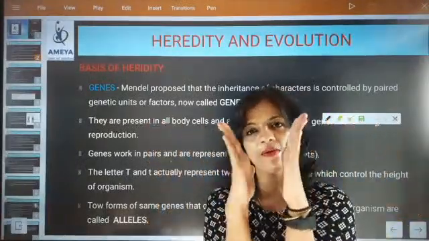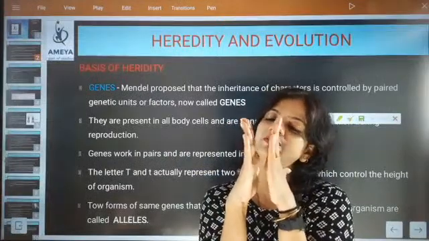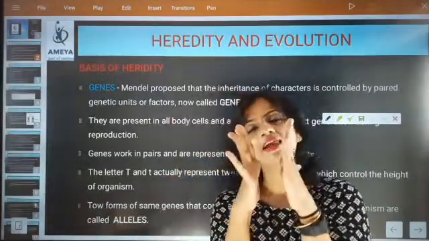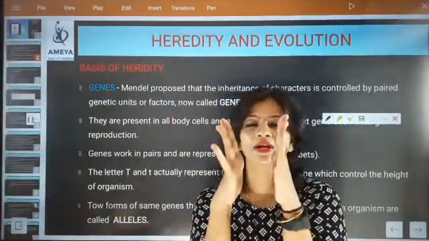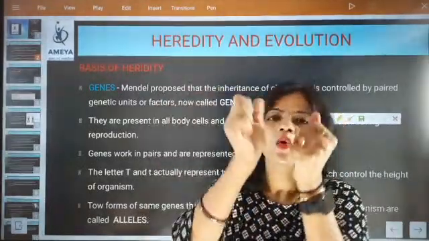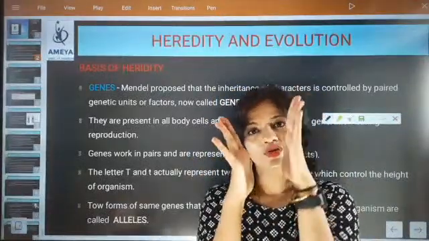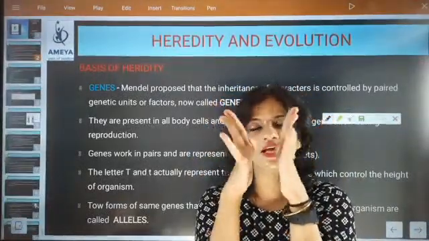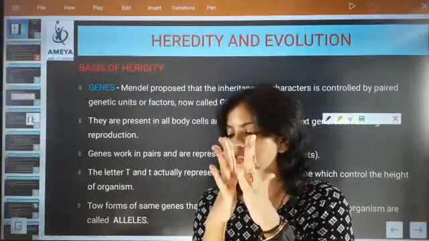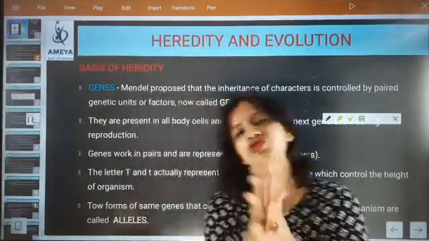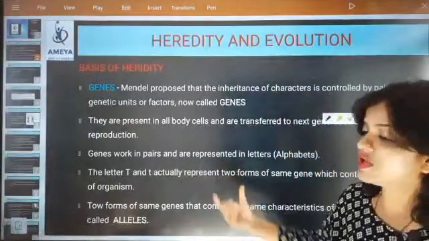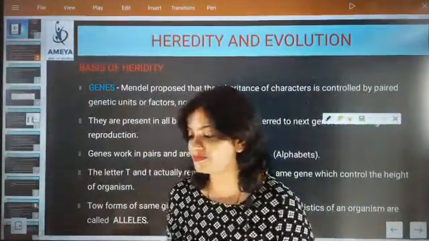Now these genes will be combining, and exactly when they come in front of each other, many characters are there. But out of that many characters, one character will be picked. One character will be picked from father side, one character will be picked from mother side. So now the gene from father side and the gene from mother side are coming in pair, and now this pair will be active, and this pair will give a final character to a child, based on which will be dominant and which will be recessive.